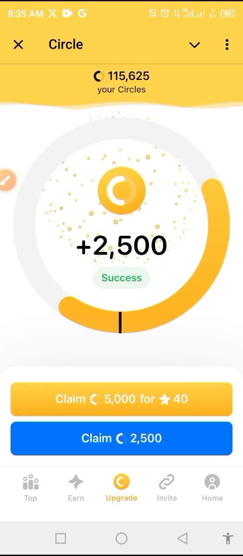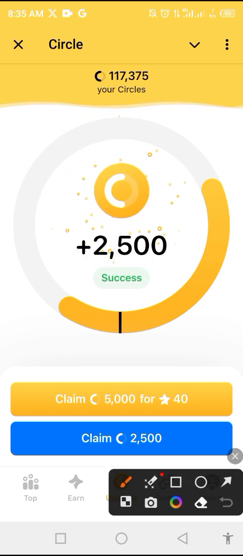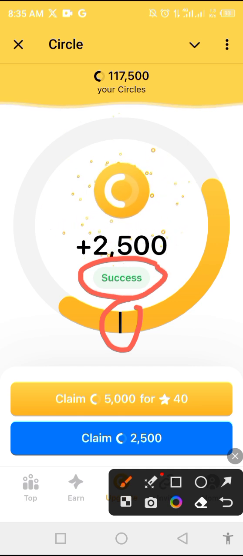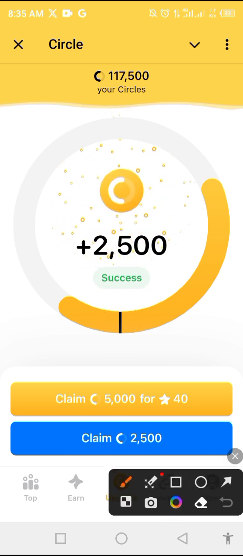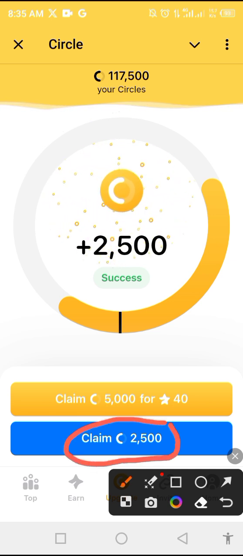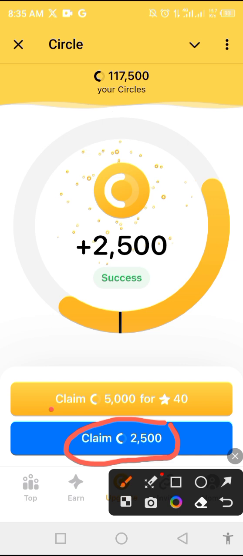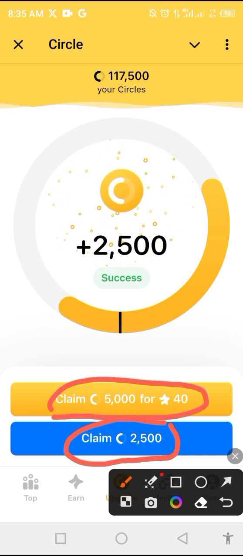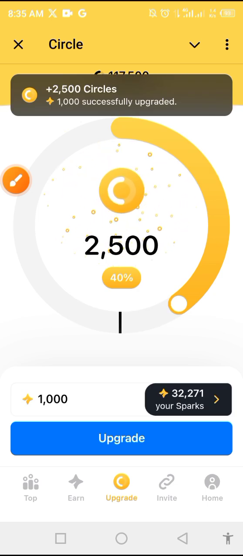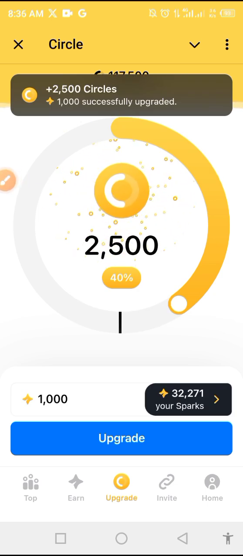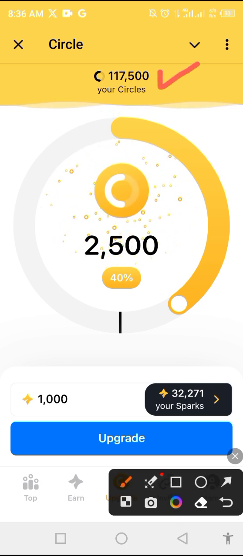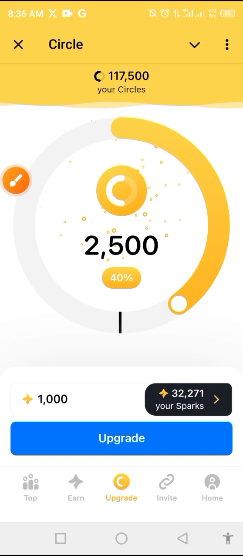As you can see, I've gotten this one now. The yellow bar has touched the black line. As you can see, it's a success, I've gotten it after 3 attempts. So once you have gotten it, you're going to click on this one, claim here. If you have Telegram stars, you can claim 2x of it for 40 stars. Okay, so that is how it works. You claim. You can still upgrade more if you want. Okay, as you can see now, I have 117,500 Circle. So that is how it works.